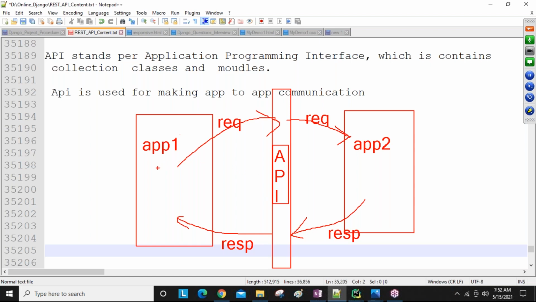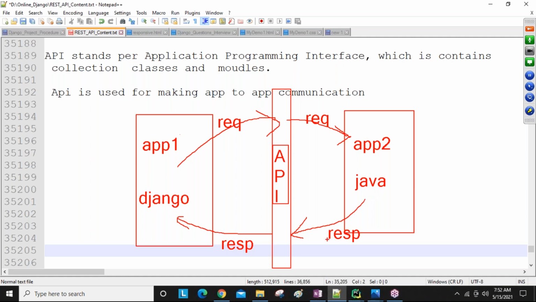So this is our Django application, and this is a Java application, as an assumption. Django code is converted into JSON, the API contains the JSON format, and the JSON is converted into Java.